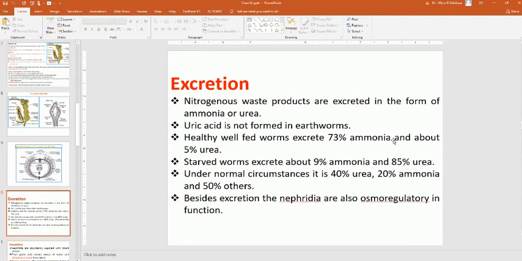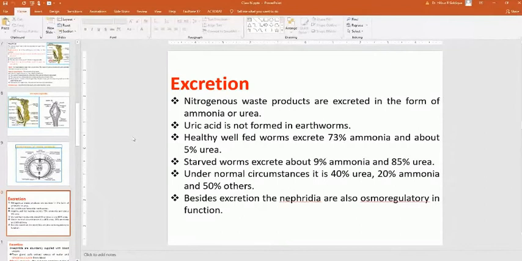Uric acid is not found in earthworms. Healthy, well-fed worms excrete 73% ammonia and about 5% urea. Okay, 73% ammonia and about 5% urea. Starved worms excrete about 90% ammonia and 85% urea. Under normal circumstances, it is 40% urea, 20% ammonia, and 50% others.